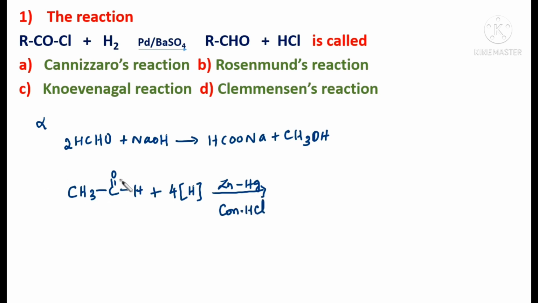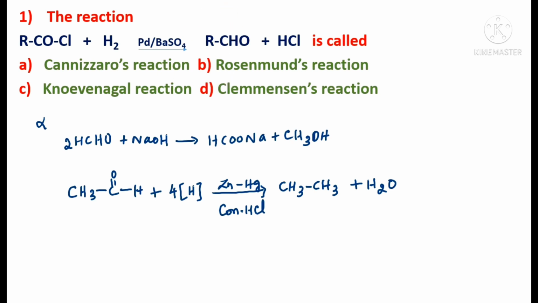This aldehyde gets converted to a hydrocarbon, that is CH3-CH3, ethane, plus water. Understood? So this is Clemmensen's reduction. So this is not the answer, is it not? In Clemmensen's reduction, we are getting a hydrocarbon, but the answer is formaldehyde.